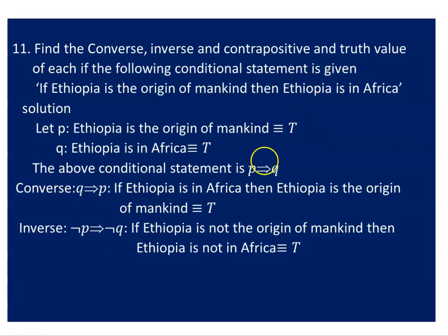And Ethiopia is not in Africa is again a false saying.